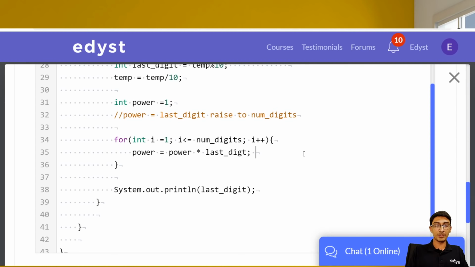So basically what will happen is, let's say I have 3, it will first take 3 into 1, then it will take 3 into 3, which is 9, then it will take 9 into 3, which is 27, which is what we need. It will give us 3 cube. Similarly with 5, it will give us 125. And again, the best thing to do is to actually print it. So let's print power every time and see whether we're getting our answer or not. This is a for loop to calculate the power, right? So calculating power here.